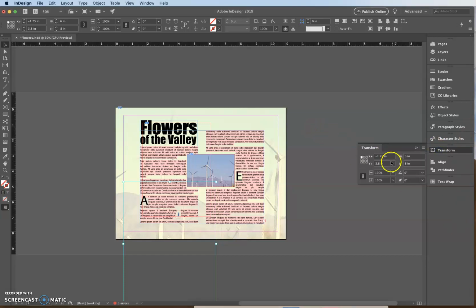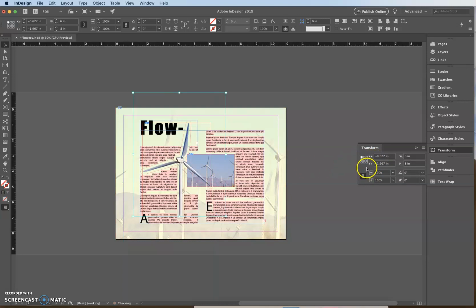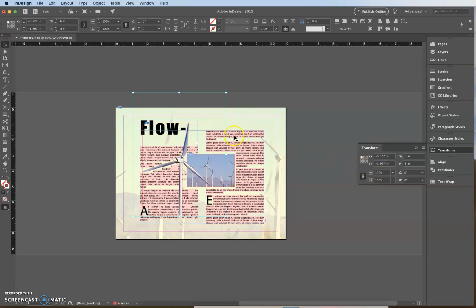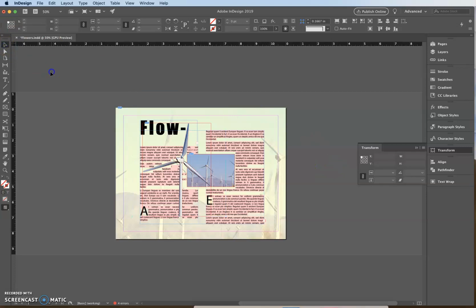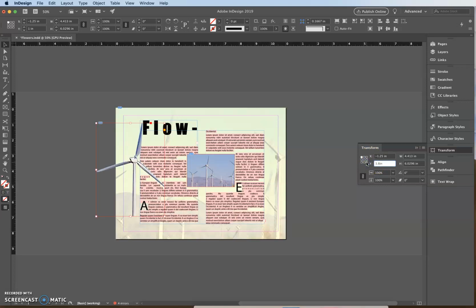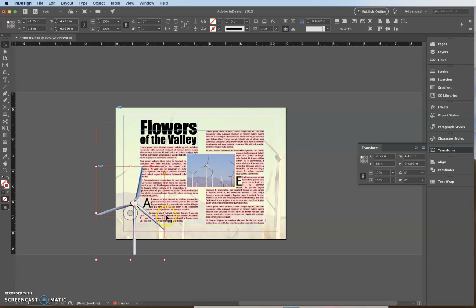So I'm going to open that back up. And whenever I look at it now, it says Y X. Let me make sure I fix all my options. Okay, so I just undid the last step that I did because I messed it up. Alright, so we're going to go to Transform. I'm going to get my selection tool, click off of it, click on the frame. Now we're in business. So whenever you do this, just make sure that your X says X, not X plus, because that's where I messed up. Okay, so we're going to type those correct numbers in right here and press Return, and now it's where it needs to be down here. Okay.